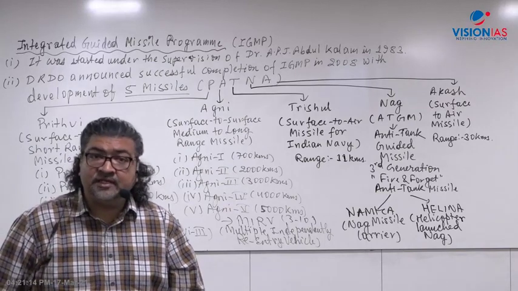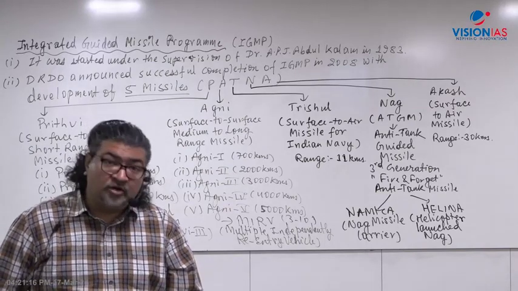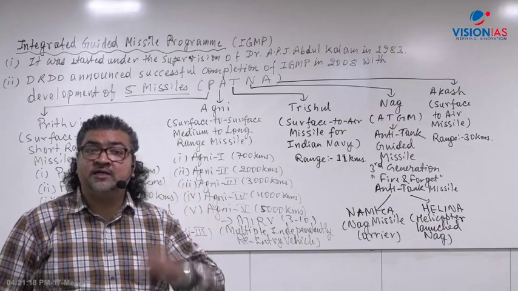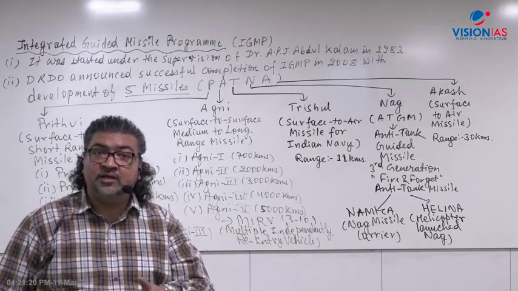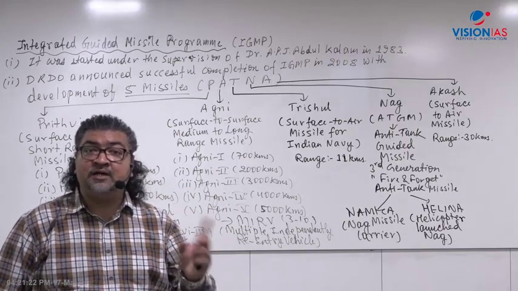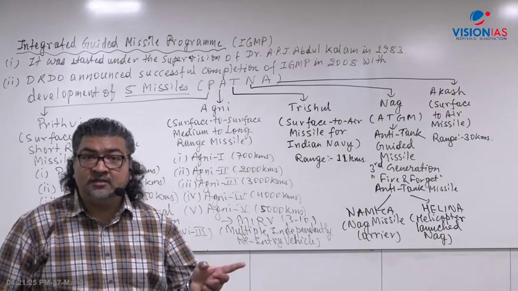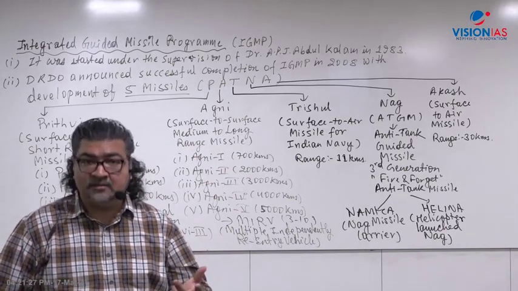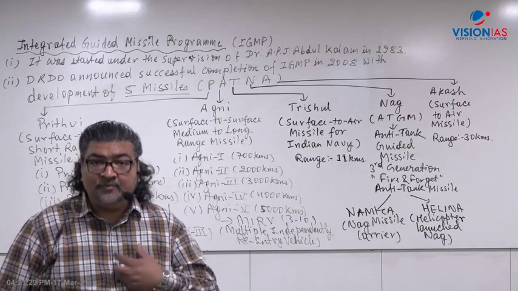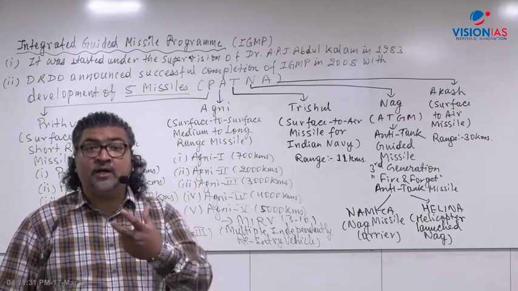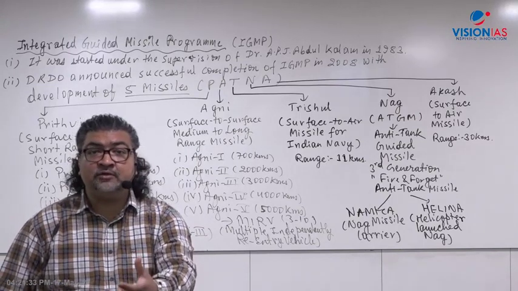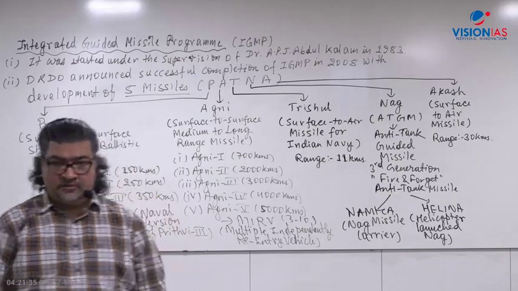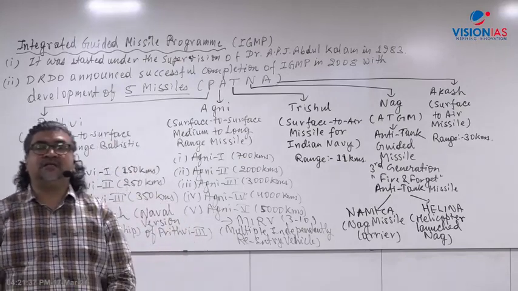There, the document will carry information on the current aspect. You get to learn about new missiles like Prahar, Pranash, Astra, BrahMos. Whatever I have taught in the classroom, you will be able to connect with the defense technology in the PT365. This is the way Vision IS classes are conducted.